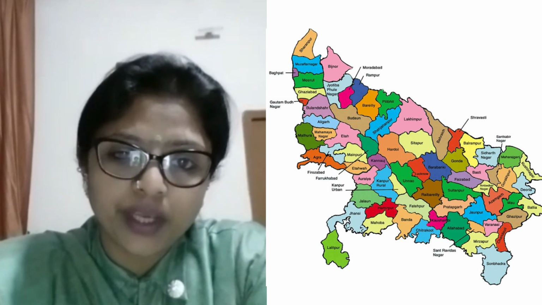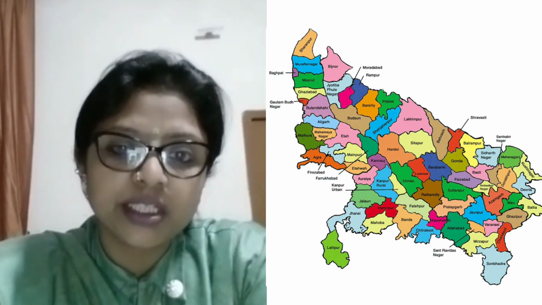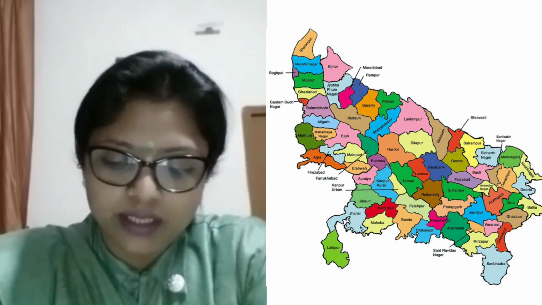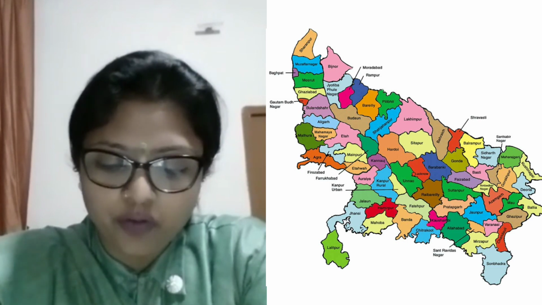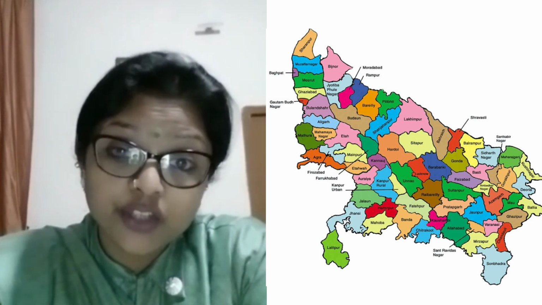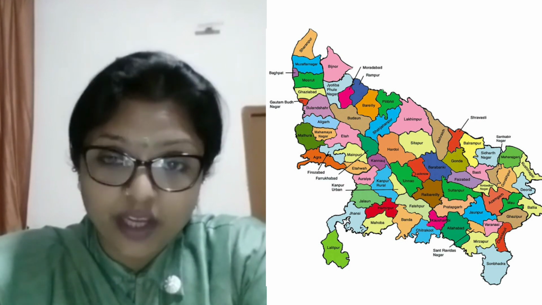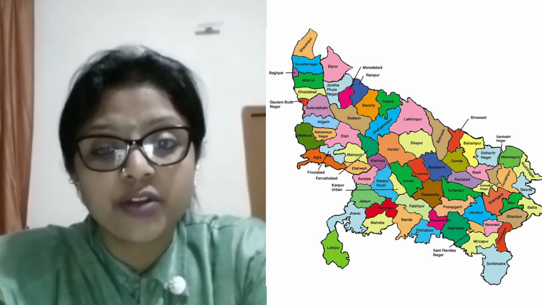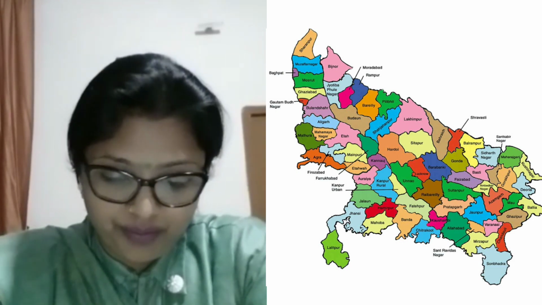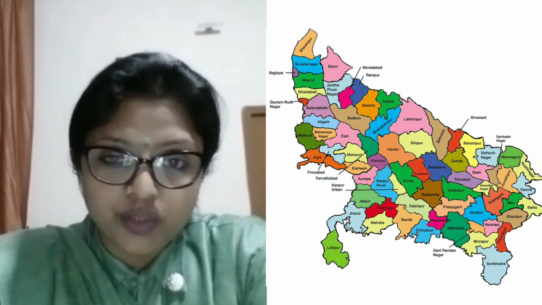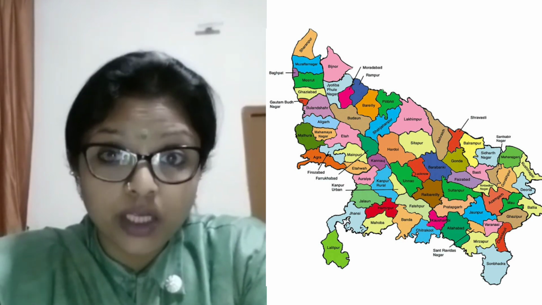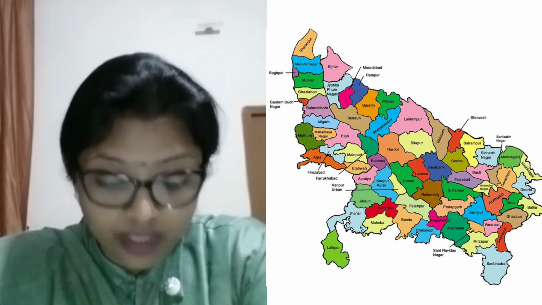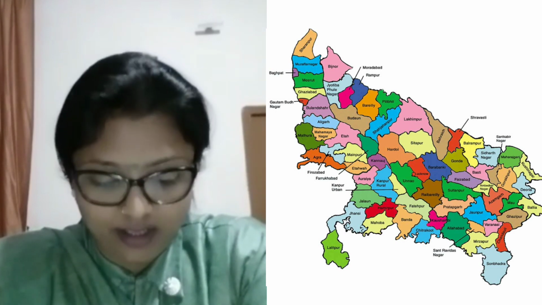Uttar Pradesh is a very large and the most populous state of India. Lucknow being its capital city, it spreads over an area of around 243,000 square kilometers with 75 districts and a population of around 205 million. It shares its borders with the states of Himachal Pradesh, Uttarakhand, Bihar, Haryana, Jharkhand, Chhattisgarh, Madhya Pradesh, and Rajasthan.